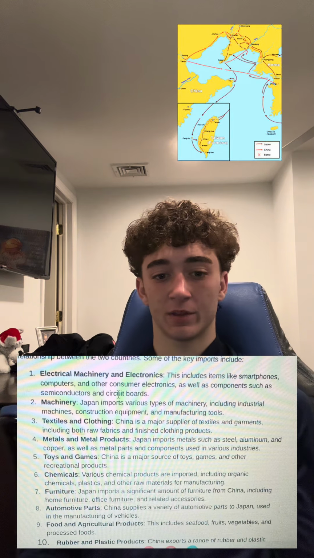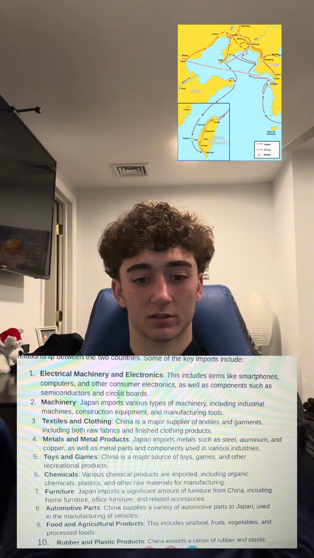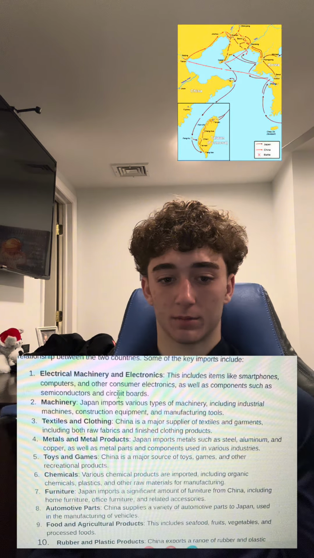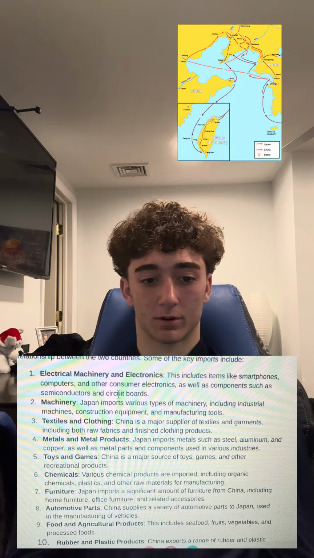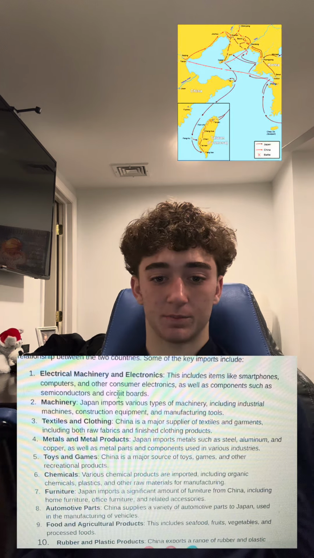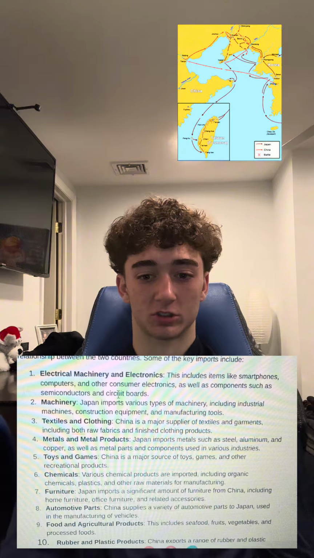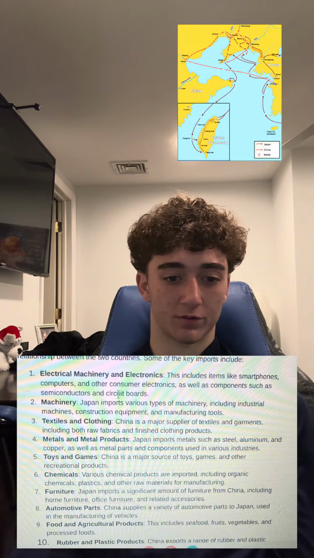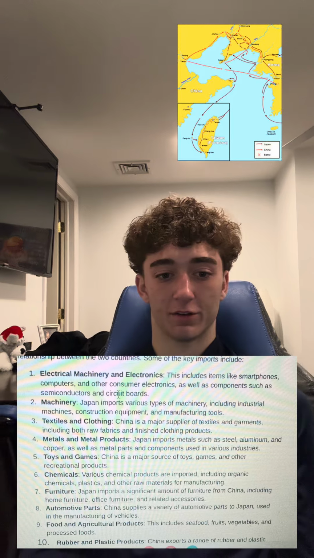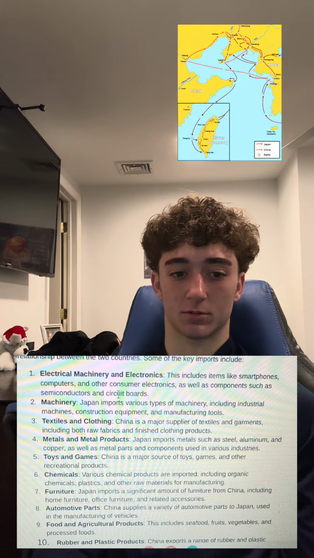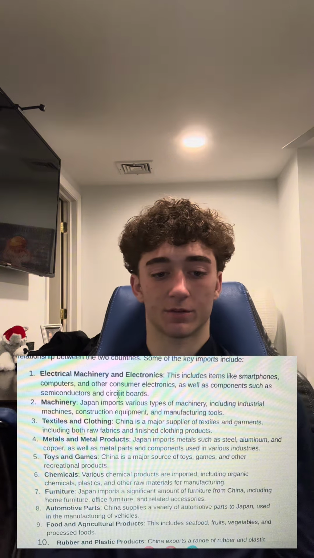Textiles and clothing: China is a major supplier of textiles and garments, including both raw fabrics and finished clothing products. Metals and metal products: Japan imports metals such as steel, aluminum, and copper, as well as metal parts and components used in various industries. And the fifth one is toys and games. China is a major source of toys, games, and other recreational products. And then the other four or five are on the board.